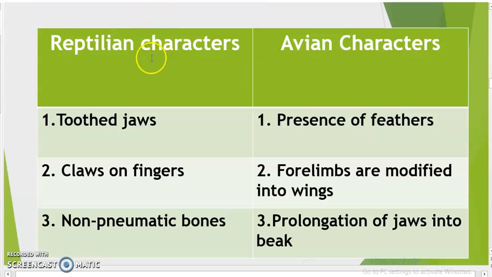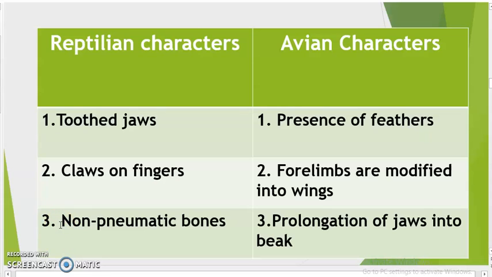If we talk about reptilian characters, it has teeth in its jaws, means it has toothed jaws, but birds do not have teeth, right? Claws on fingers, so there were claws on their fingers, which make them which kind of character? Reptilian. And they have non-pneumatic bones.